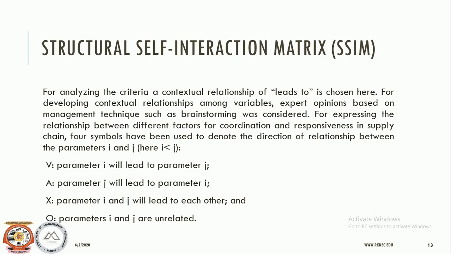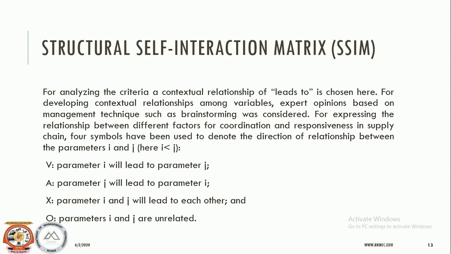If the next symbol is X, then it means that it is a both direction relationship, means factor i and j will influence each other. And finally the symbol O means that there is no relationship among the factors, means these two variables are not related to each other.